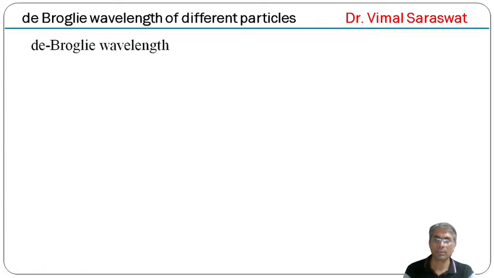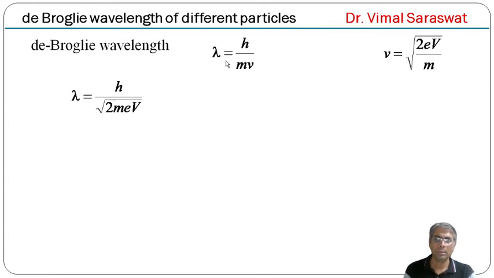Now the de Broglie wavelength lambda equal to h upon mv, but v equal to square root of twice eV upon m. So if we substitute, then lambda equal to h upon square root of twice m e capital V. And if we substitute the values of Planck's constant, mass of electron and charge of electron, then lambda equal to 12.27 upon square root of V in terms of angstrom.